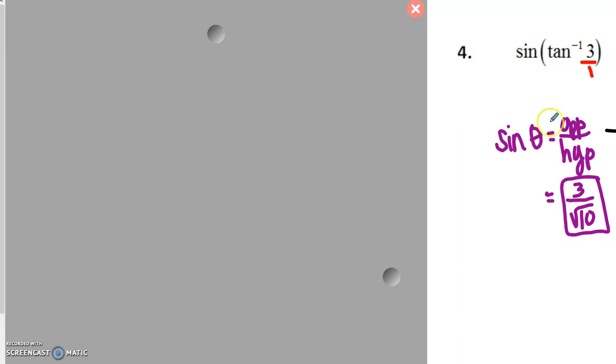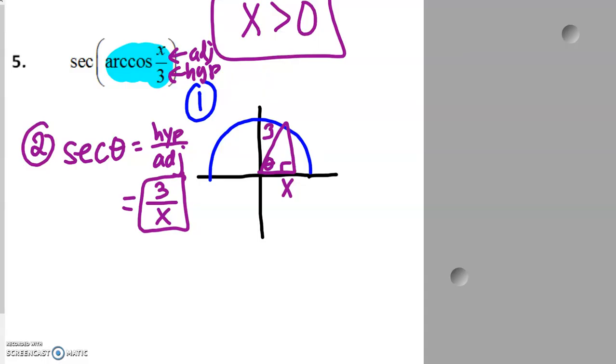So I'm going to find the sine of theta, what I just set up here. And sine is opposite over hypotenuse. So that's where I get 3 over square root 10. And you do not worry about rationalizing the denominator. You can leave the square root down there. That's perfectly fine with me. So there's example number 4.